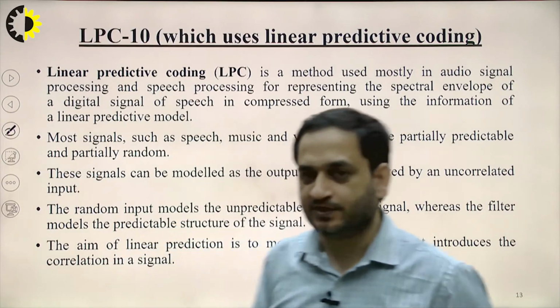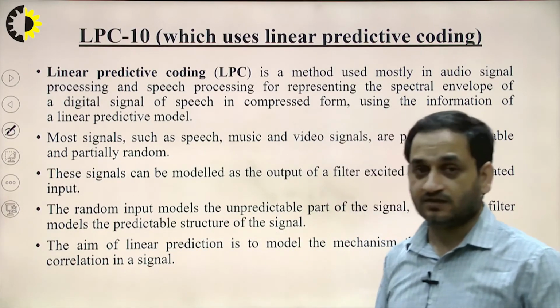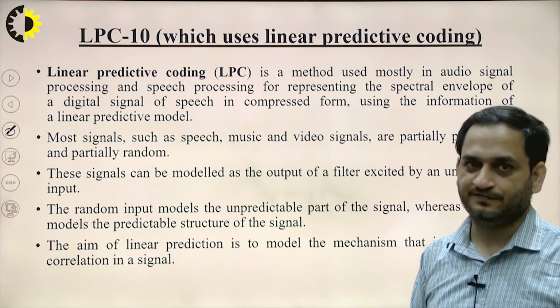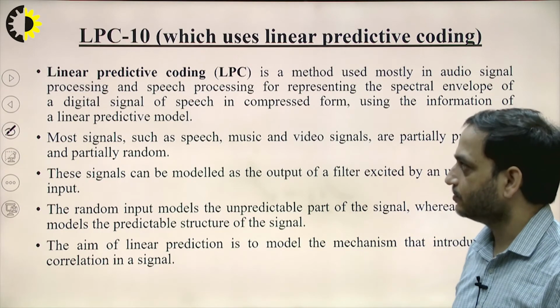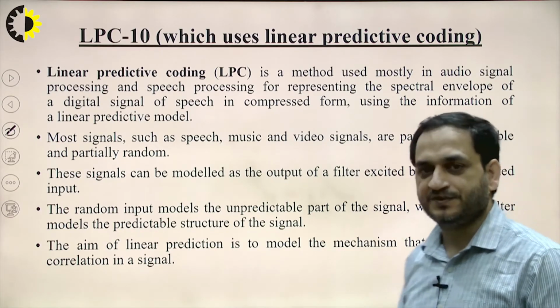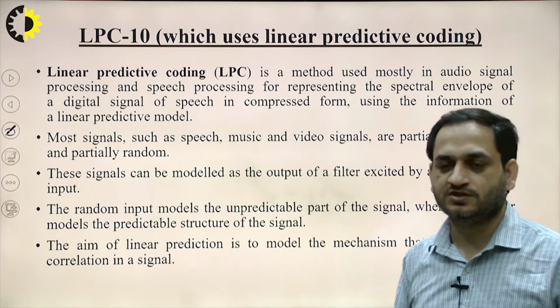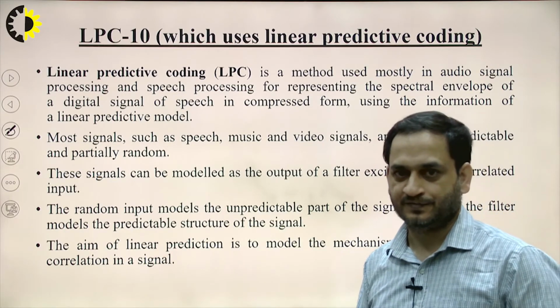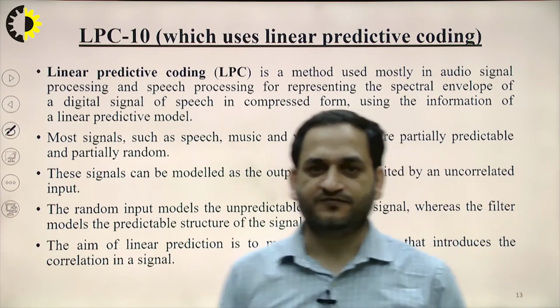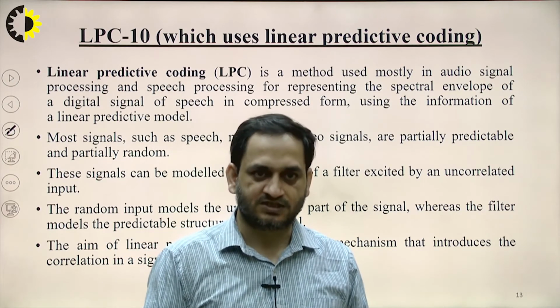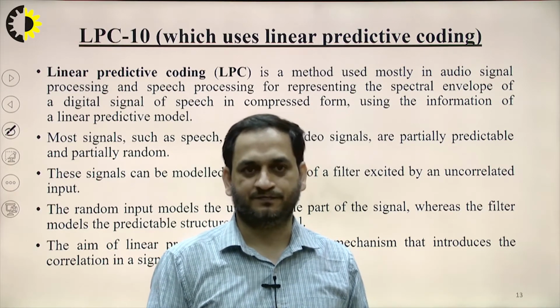The advancement of all these vocoders, which is practically implemented, is LPC, linear predictive coding. LPC is a method mostly used in audio signal processing and speech processing for representing the spectral envelope of a digital speech signal in compressed form.